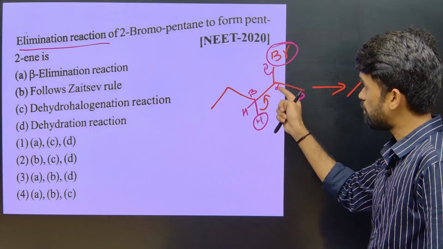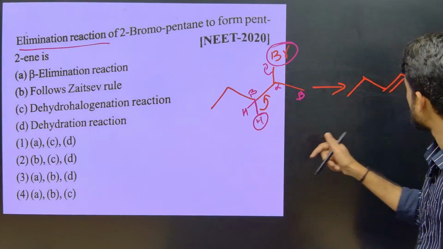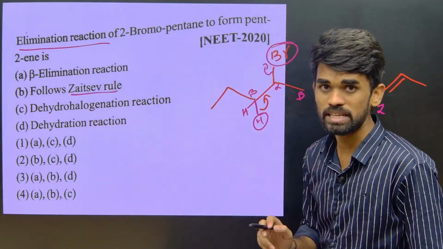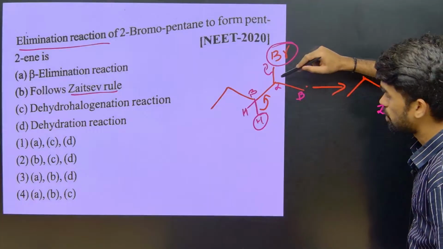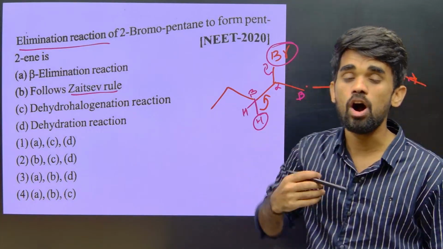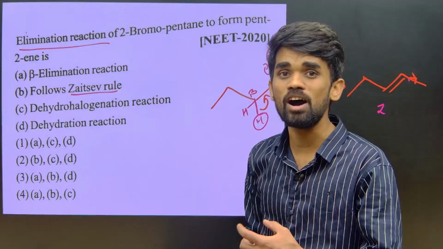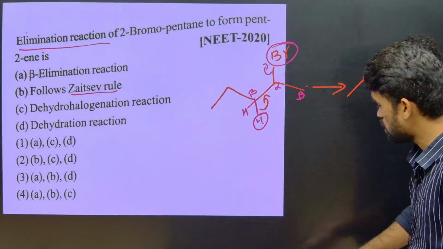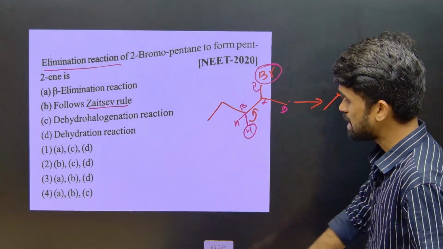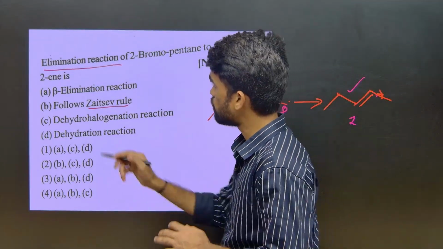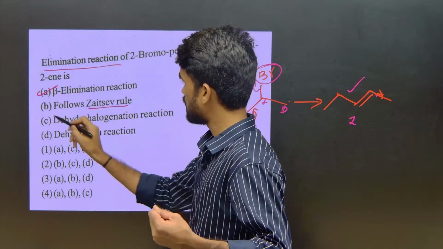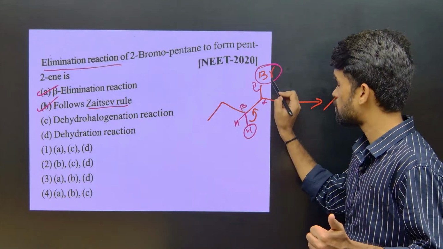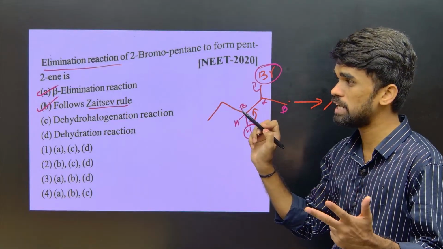Whenever you get a double bond inside, you should say that is the Saytzeff product, following the Saytzeff rule. If you get a terminal double bond, you should say it is the Hofmann product, following the Hofmann rule. So the product they mentioned is obtained by following the Saytzeff rule. We have seen it is beta elimination, following the Saytzeff rule, and dehydrohalogenation is taking place.